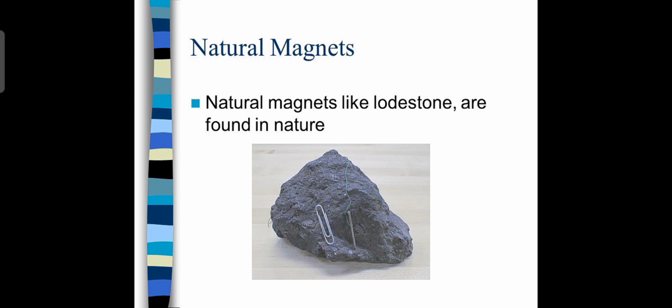Once again, recall that there are two types of magnets: natural magnet and man-made or artificial magnet.